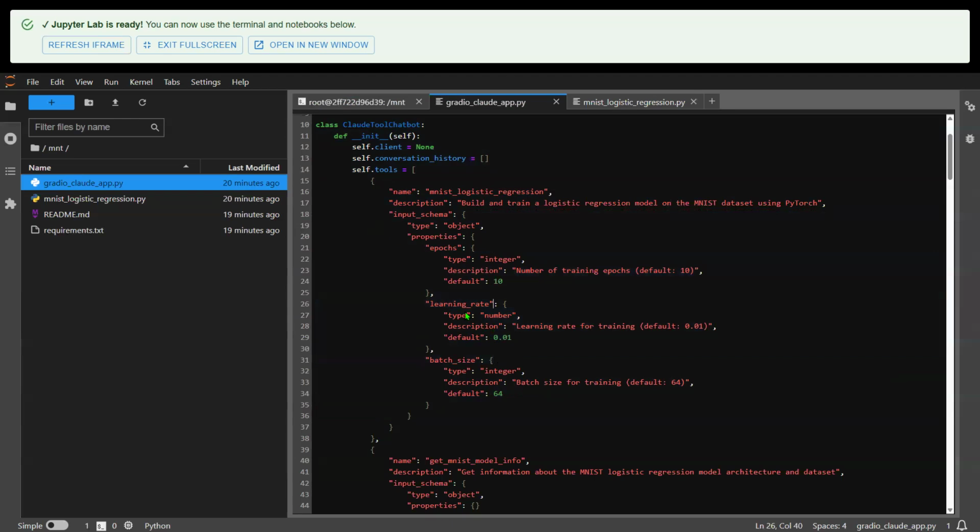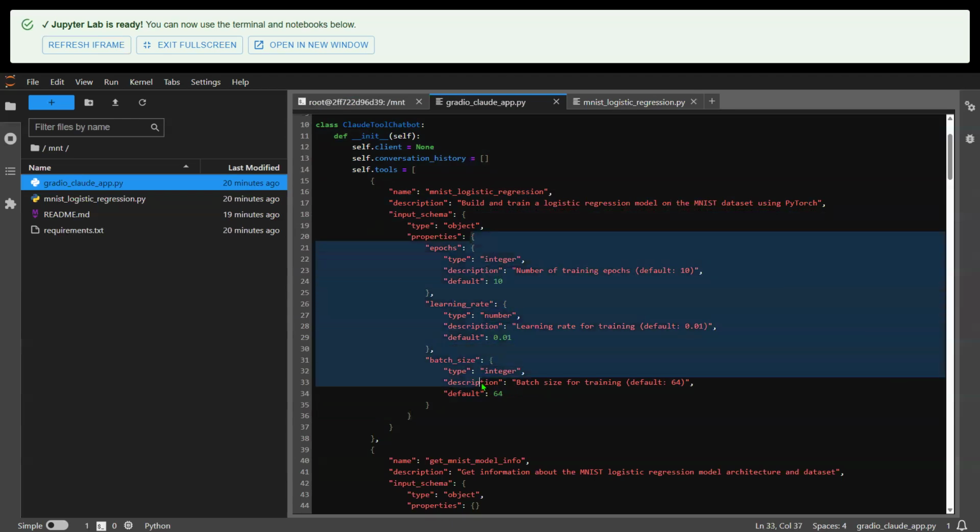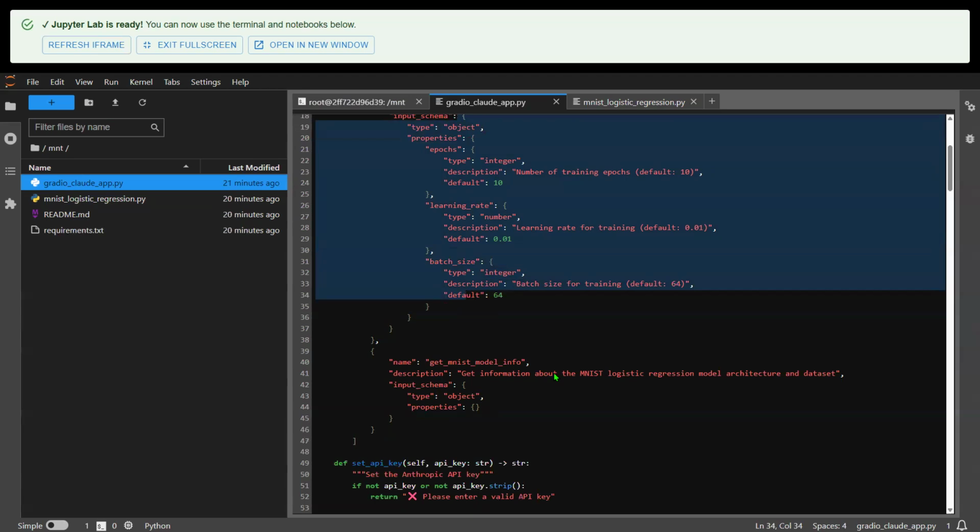If I tell you, hey, learning rate has to be a number, you don't necessarily know what that means exactly. Now, of course, for the students in this class, hopefully you already know that learning rate is one of the parameters you need to train a neural network model. But for regular people, this is hidden, especially when you're building a chatbot, talking to it, and allowing the user interface to be natural language. In that case, the schema is just hidden in the back. So that's the understanding here.